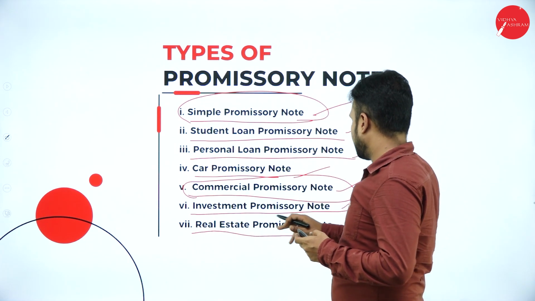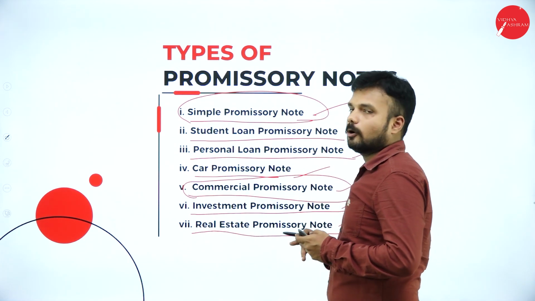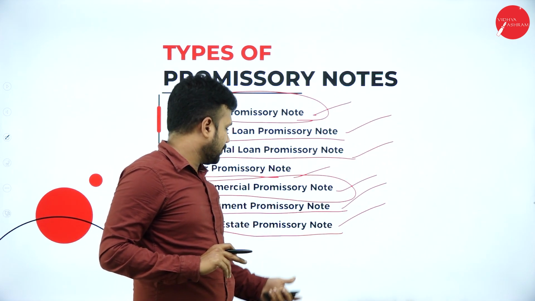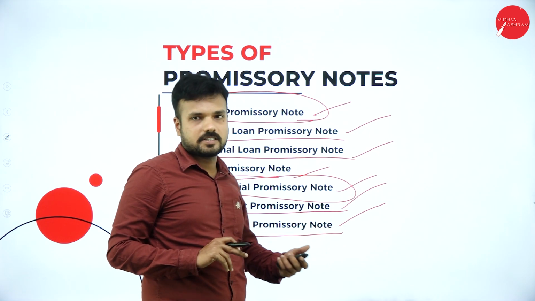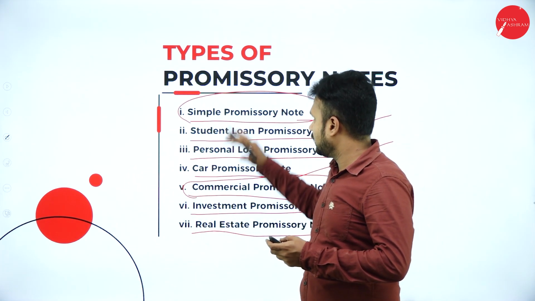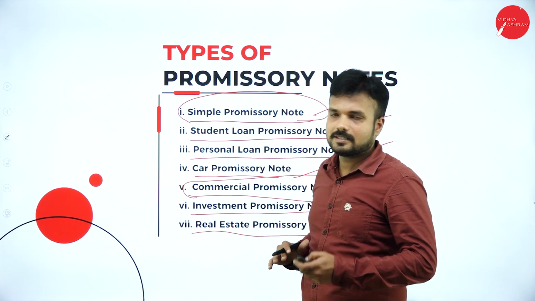Real estate promissory note, regarding the transfer of property, regarding the transfer of land and building. There is an agreement which is going to happen that we call a real estate promissory note. It is a kind of promise that is being made. These are the kinds of promissory notes that are available.